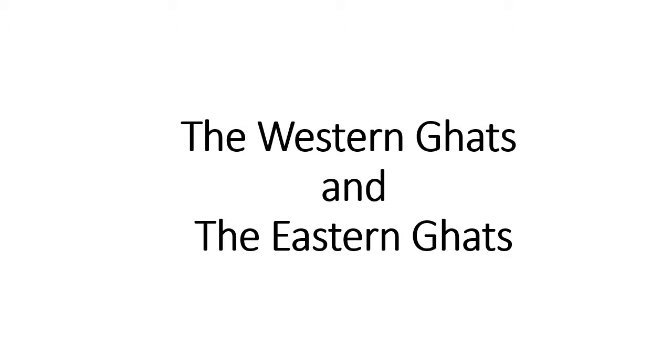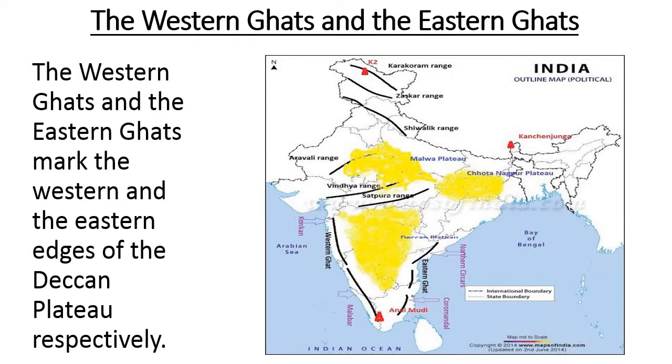Today we are going to study this topic, the Western Ghats and the Eastern Ghats. This is the outline map of India, and we will first see the location of the Western Ghat and Eastern Ghat. In the western side of southern India, here is a long chain of mountain with valleys. This is called the Western Ghat.